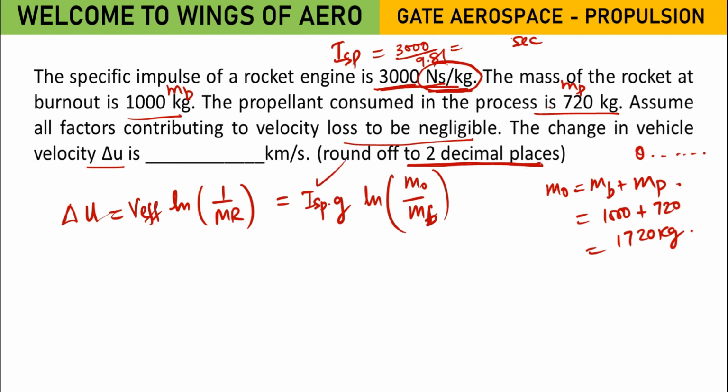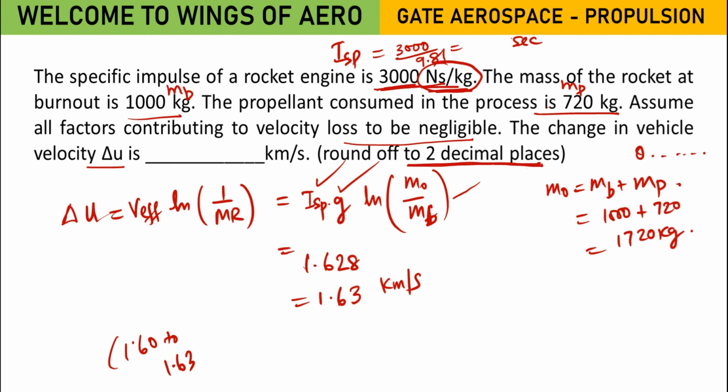So whatever the factor, multiply into g, into ln of this value. Ma'am, it is 1.68, ma'am. Yes, 1.628. Round off to 2 decimal places, 1.63 I can say. Kilometer per second, because the answer ranges from 1.60 to 1.63.